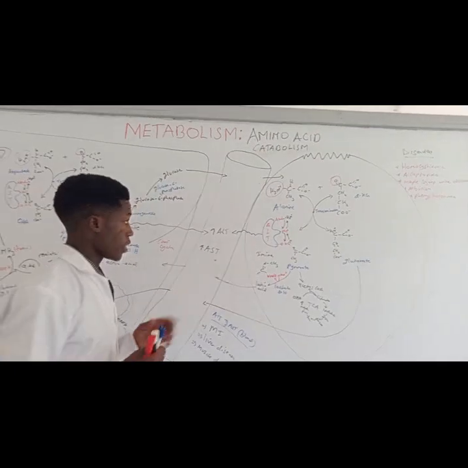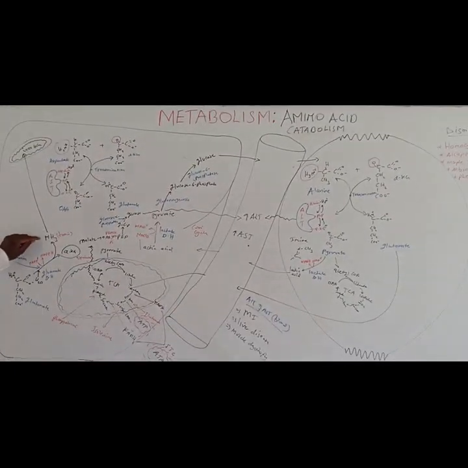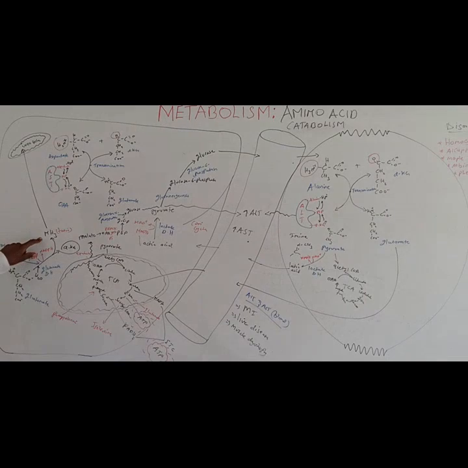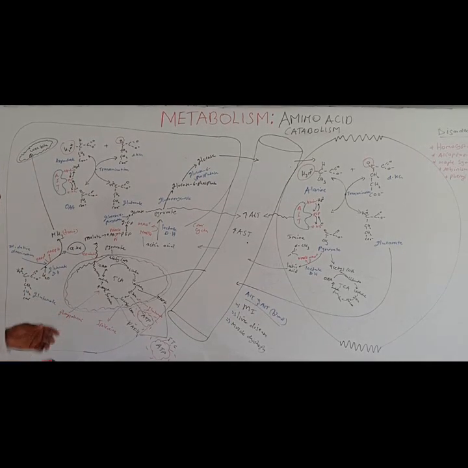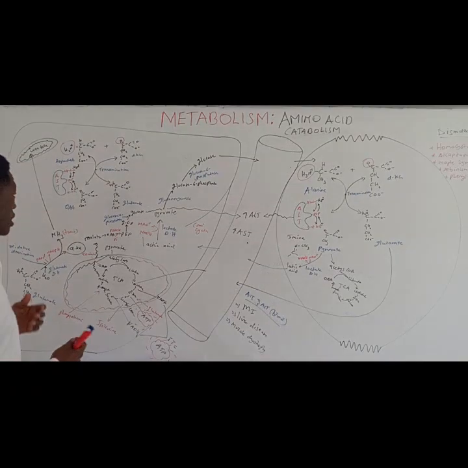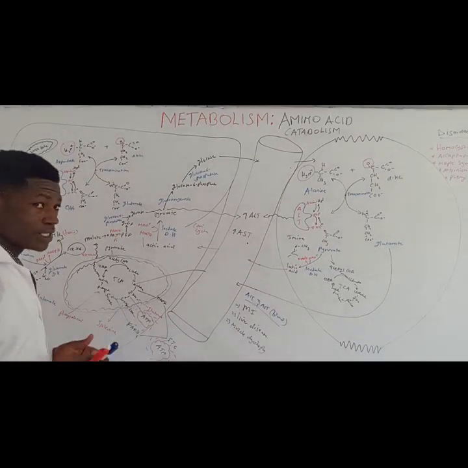And in our next video, we are going to see how we shunt this ammonia we produced here, which of course we know is toxic, into the mitochondrion so that you can run the urea cycle, so that you can get rid of the toxic ammonia and convert it into non-toxic, harmless urea.